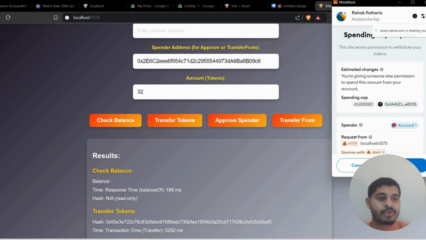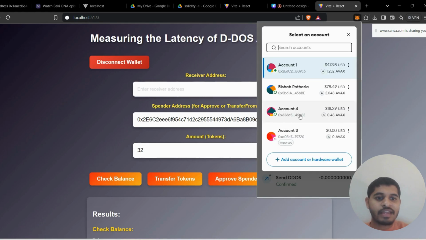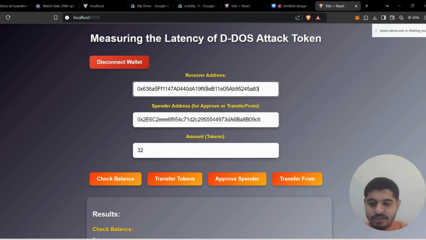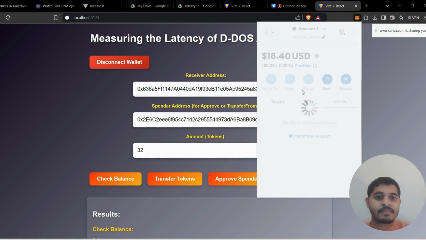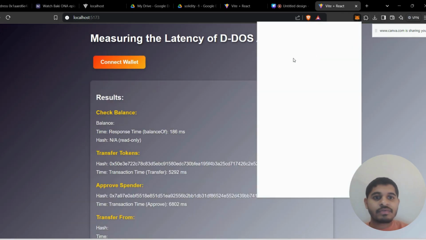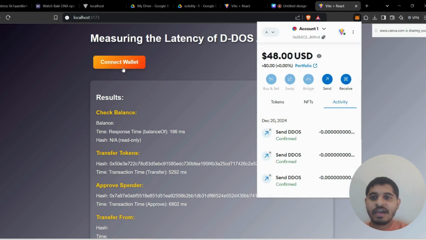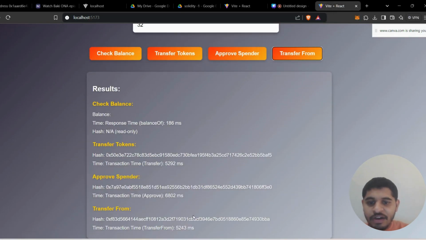I have started and approved. Account one can send 32 transactions from my main account. So let's find out what the values will be now. I'm doing this during the attack. Let's disconnect from the main account, connect from account one, and make the approve. And these are the values during the attack.